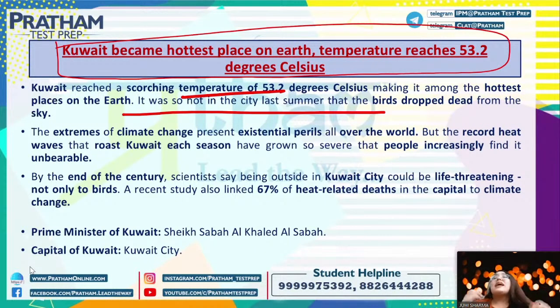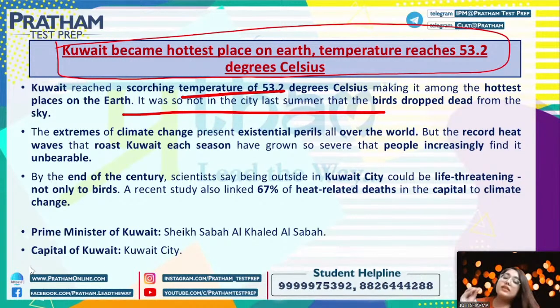Why? Because the environment is getting degraded left, right, center. Climate change is happening, and a lot of things are happening. Kuwait has become the hottest place on earth with a temperature of 53.2 degrees Celsius, and because of this the heat is getting unbearable, right?